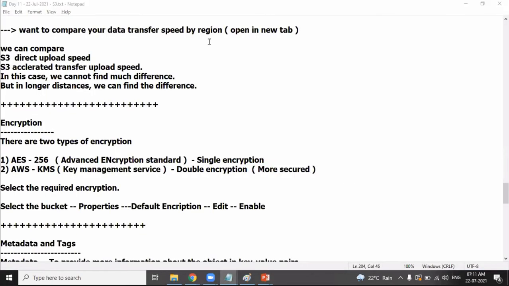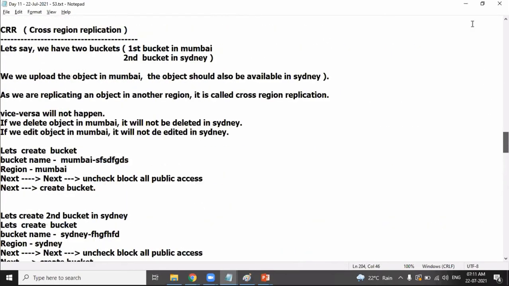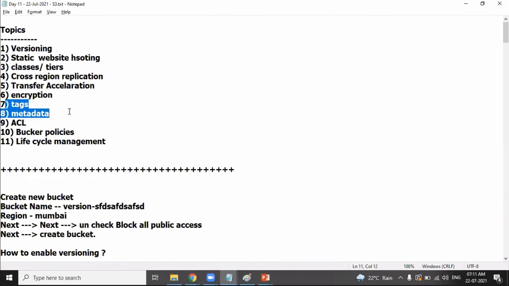Next. What is the next point? Encryption completed. Tags and metadata. What do you mean by tags? What do you mean by metadata? Let's try to understand.